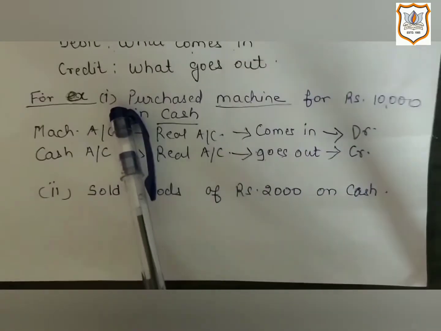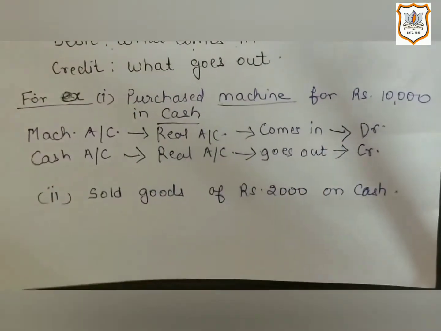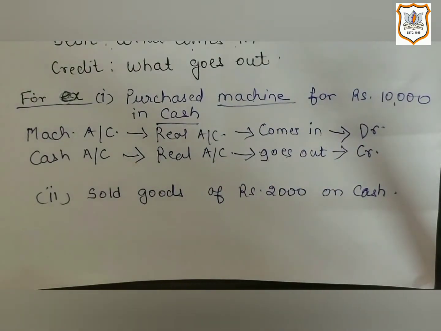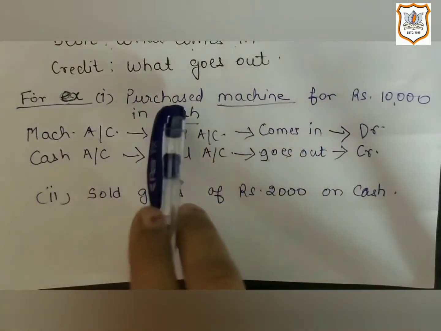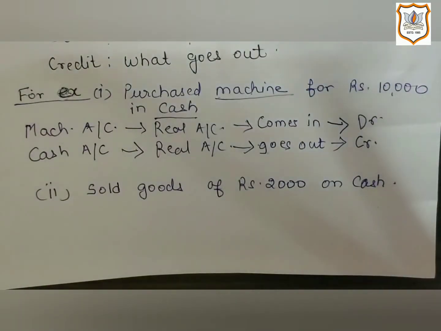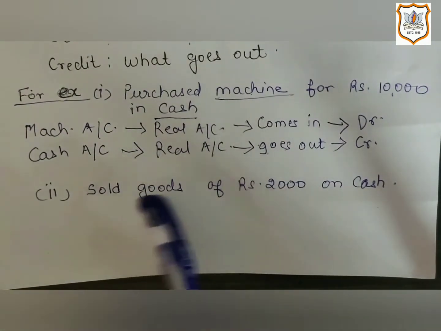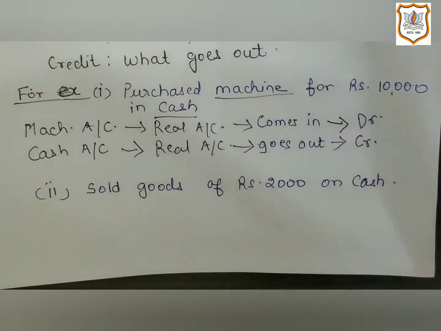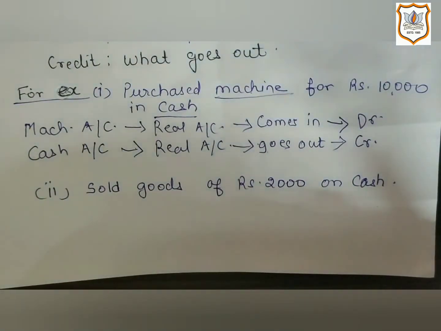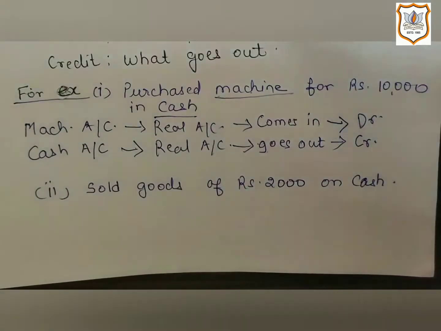in example number 1, as we have seen that a particular and definite thing is given that has been purchased, that is machine. So we have used it as machine account. But in this transaction here, in transaction second, it is not certain that what kind of goods have been sold. Hence, here we will use term sales account. That means whenever goods are sold or purchased, then we will not name it as goods account.